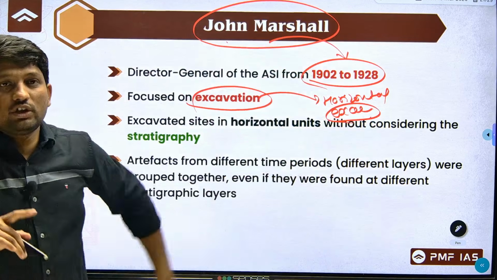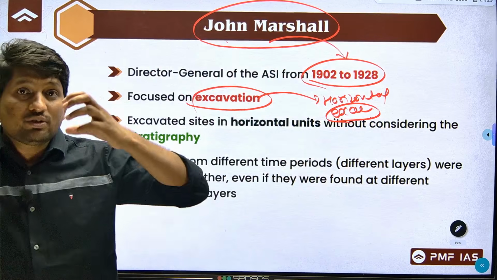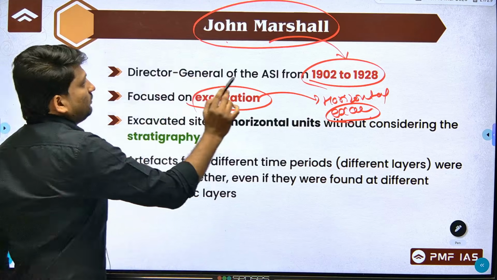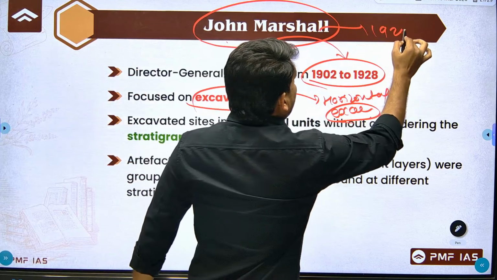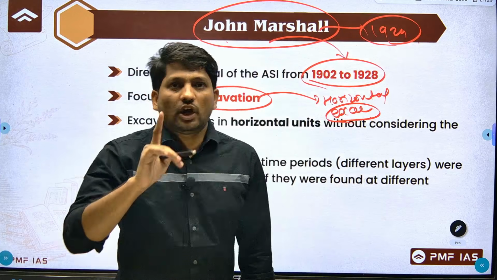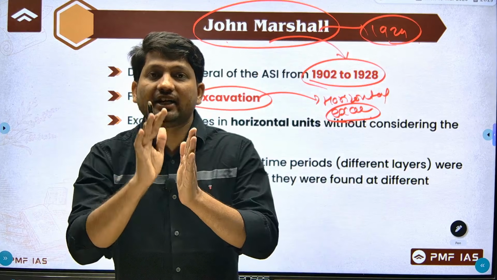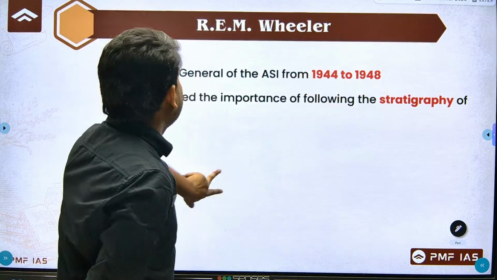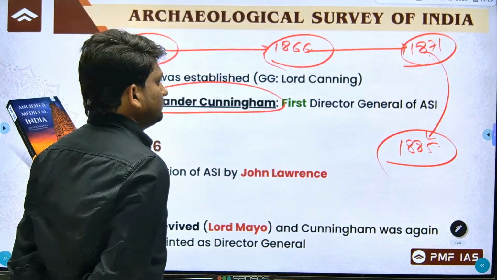Remember, John Marshall was the one Director General who announced the discovery of the Indus Valley Civilization in 1924. So now tell me whether John Marshall gave importance to stratigraphy or not.